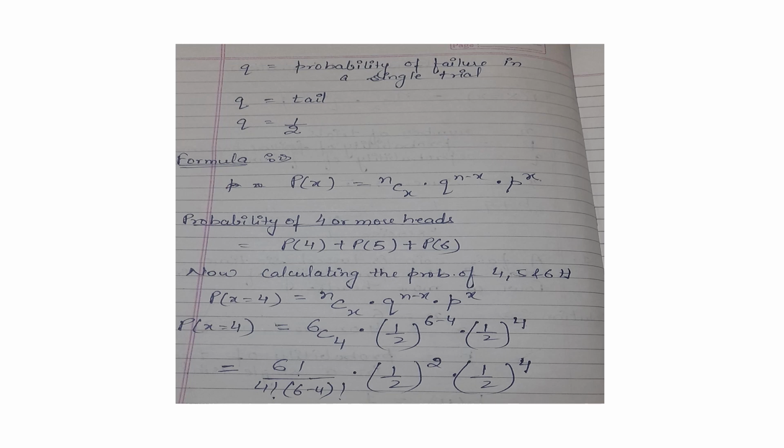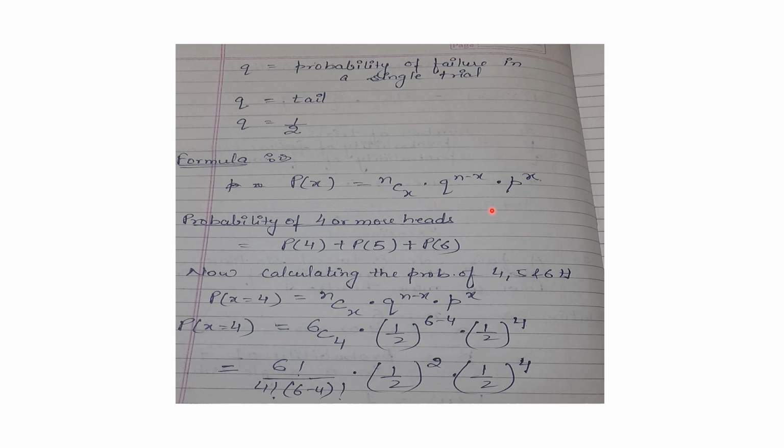After identifying all the items required for the formula, now our next step is to substitute all the values into the formula. And what is the formula for binomial distribution? The formula is probability of x success rate is equal to nCx into q to the power n minus x into p to the power x. This is the formula for binomial distribution.